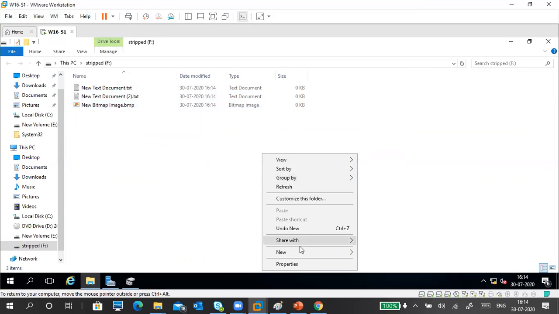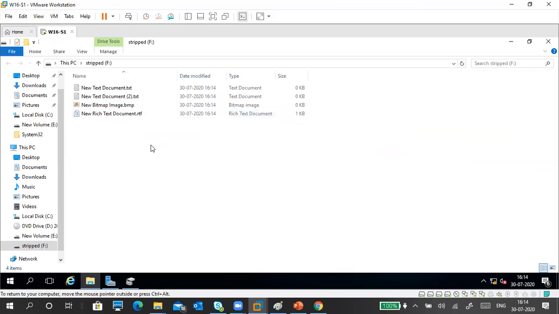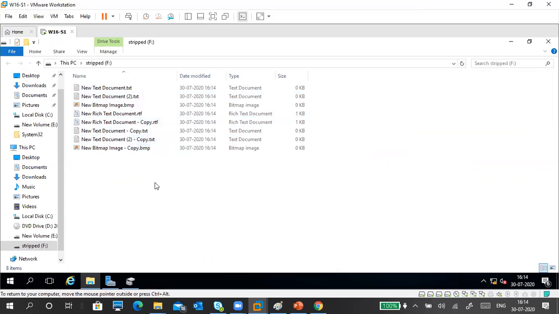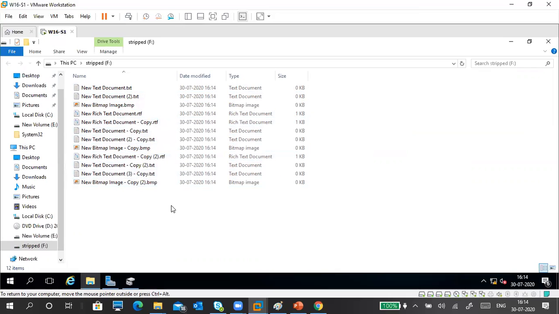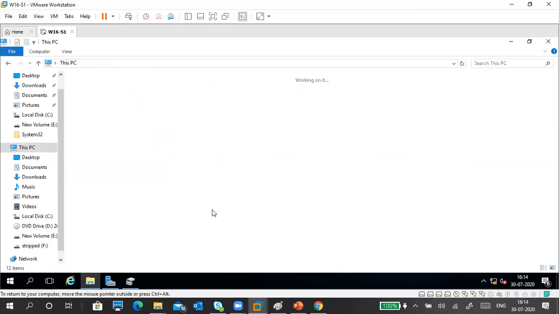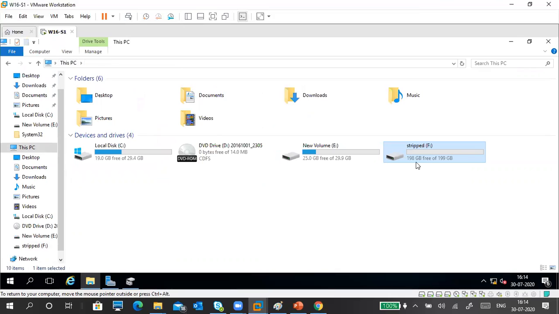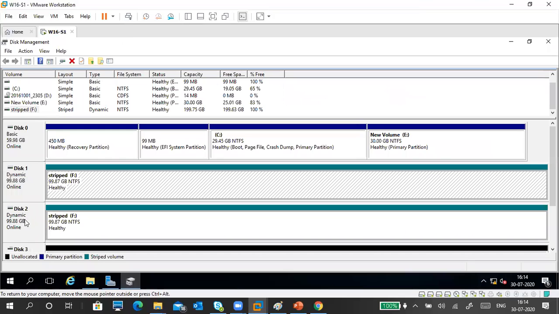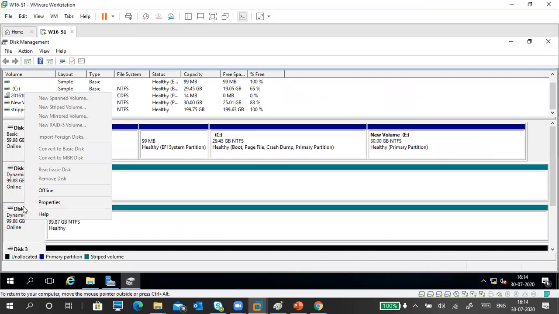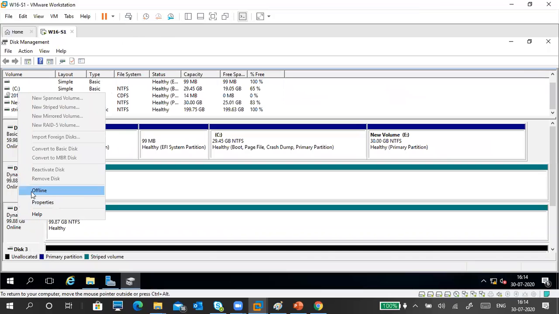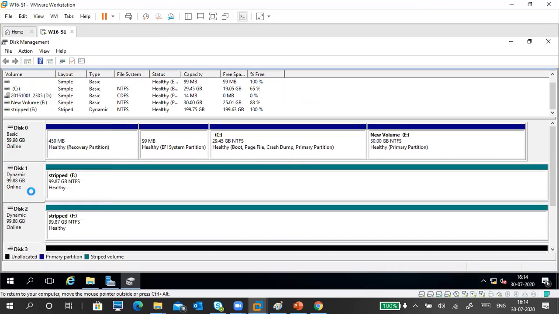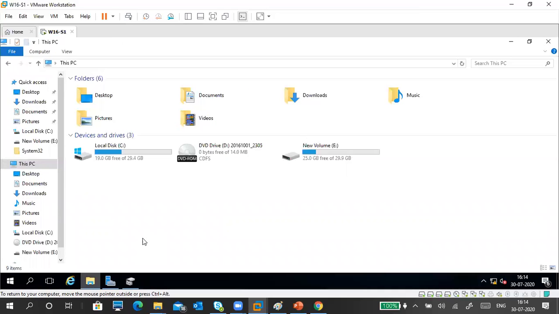Okay, it looks like some data, or you can copy paste also. So you can see an F drive with a 200 GB hard disk. And I already told you, if one disk fails, the total disk is lost. I want to make a disk offline, just set the disk to offline. What happened? Failed. Where is my F drive? Gone.